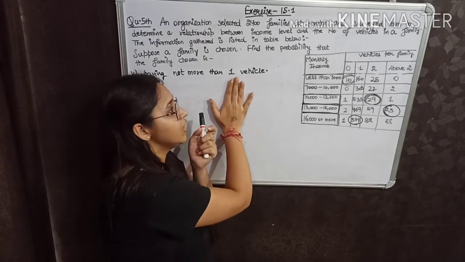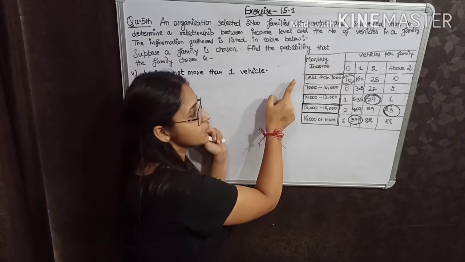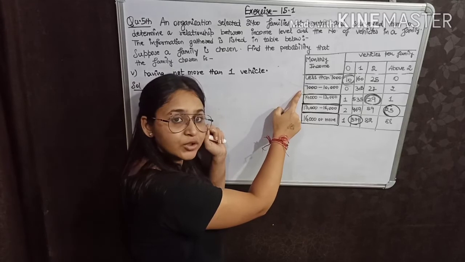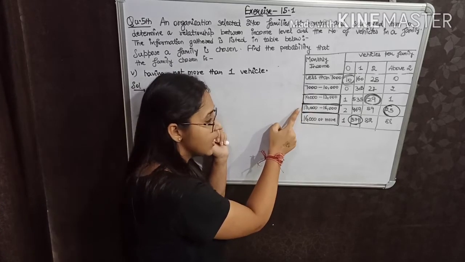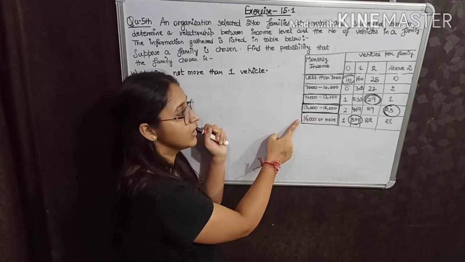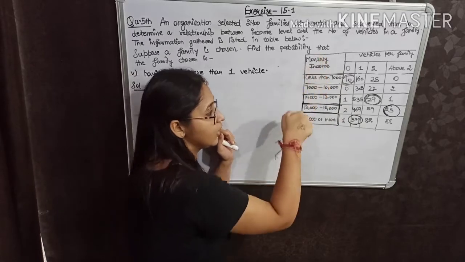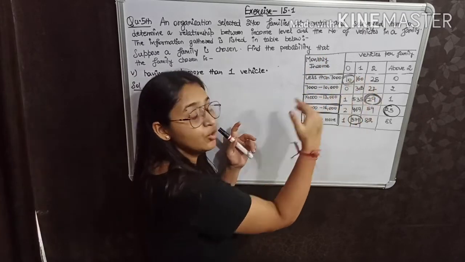And there is no condition on the monthly income given in the part. It means we can choose the families less than 7,000, between 7,000 to 10,000, between 10,000 to 13,000, and similarly these two families we can choose, because there is no condition on the income given, but the condition is that the vehicles must be not more than 1.